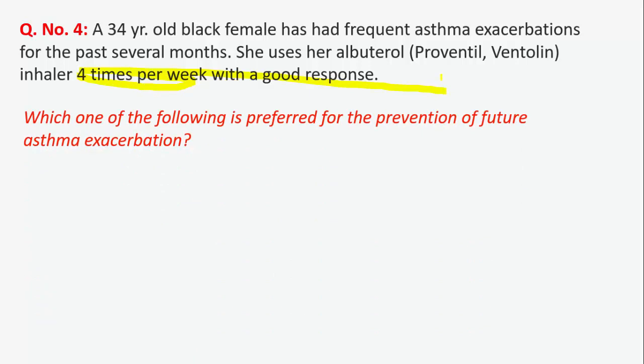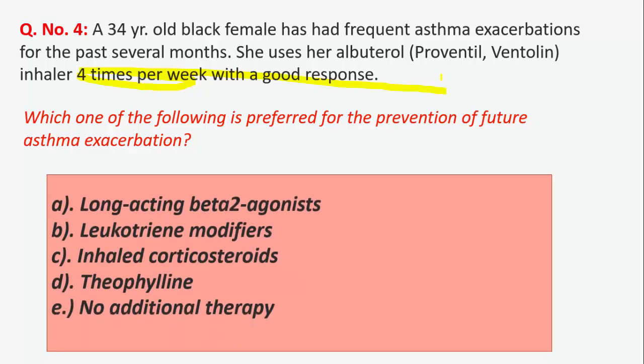Which of the following is preferred for the prevention of future asthma exacerbation? So we just discussed that if she is having symptoms more than 2 times per day in a week, it will be mild persistent asthma.